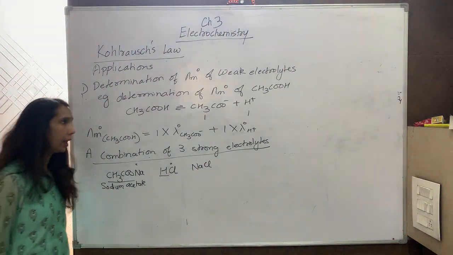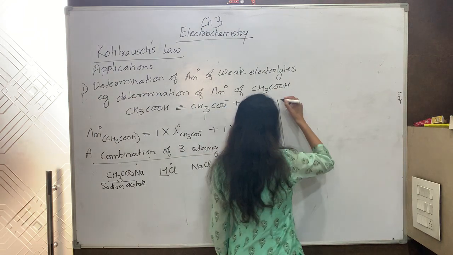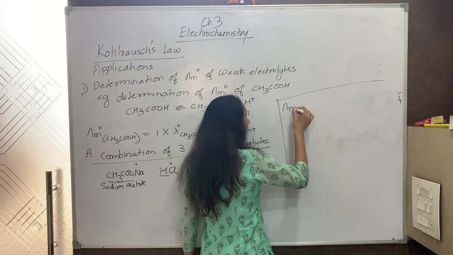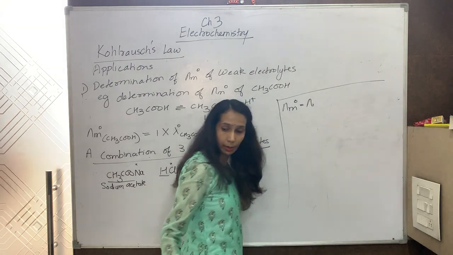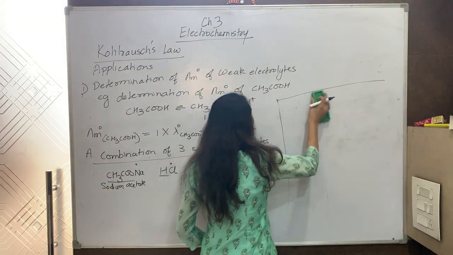And how do I calculate now the limiting molar conductivity? Like this. Lambda m naught is equal to lambda m naught of what? Lambda m naught of acetic acid.